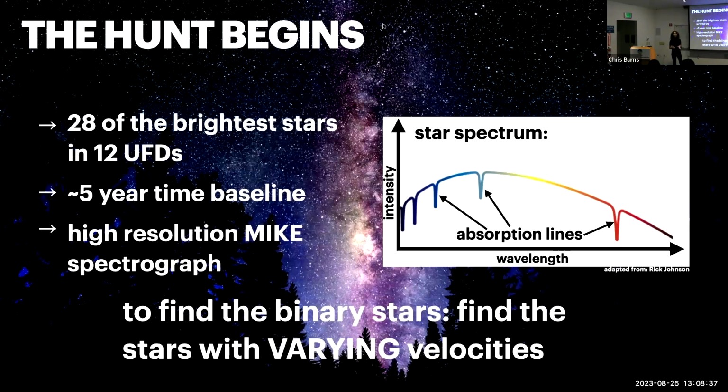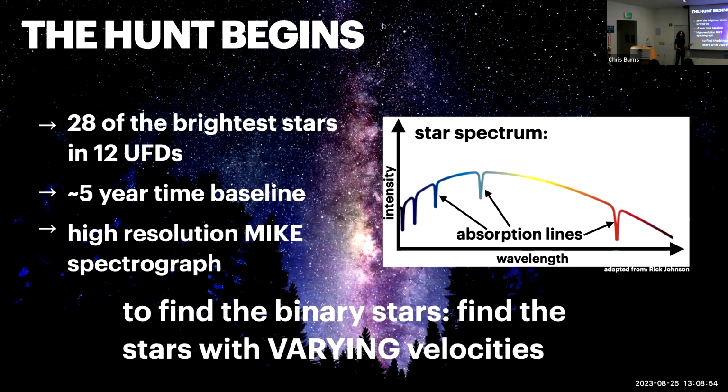And because it's a high resolution spectra that we obtained, that meant we were able to get a sufficient amount of velocity precision that we were able to get multiple velocities for a single observation of a star because the light that was coming in was split up into multiple different diffraction orders.